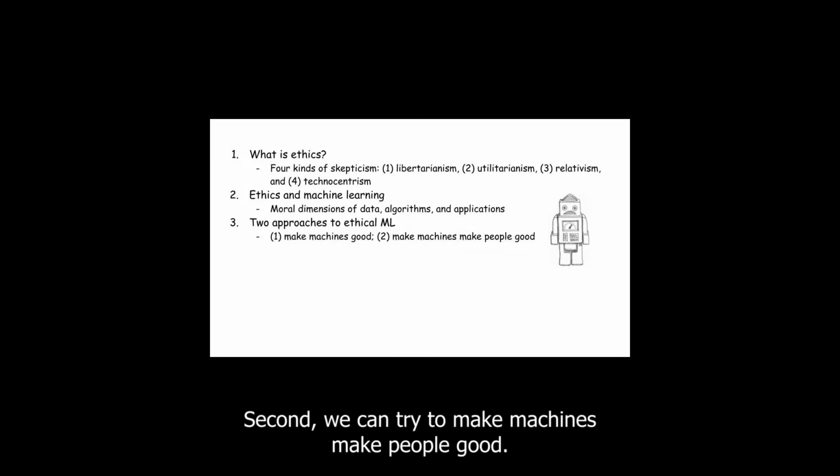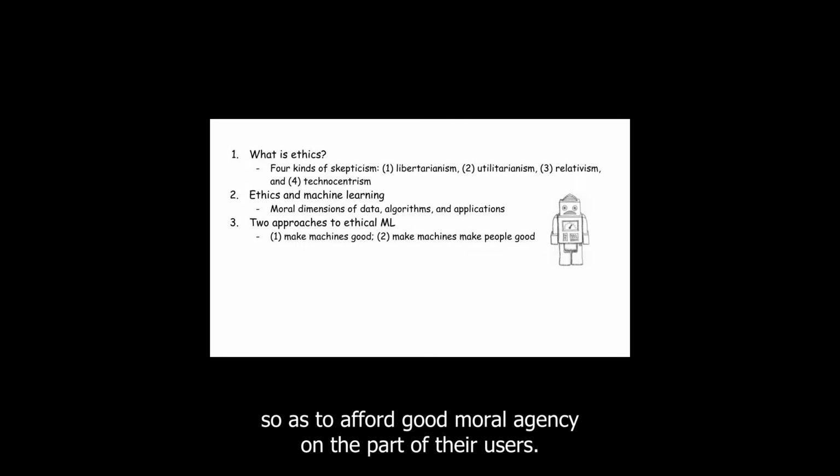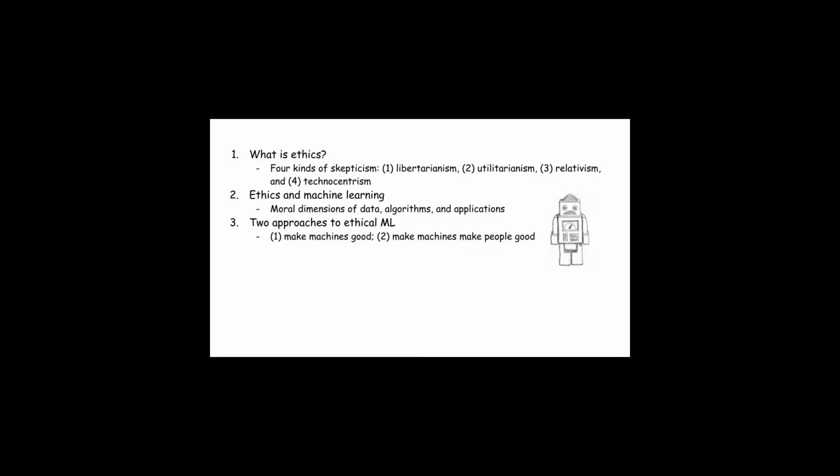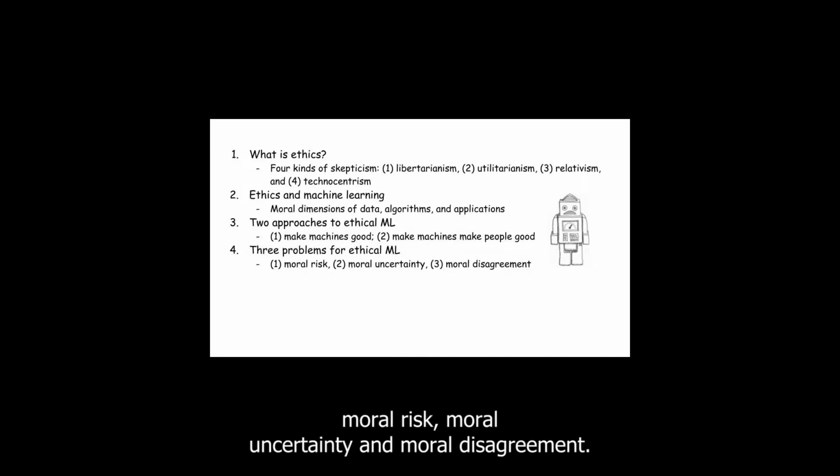Second, we can try to make machines make people good. And by that I mean we can try to design and apply them so as to afford good moral agency on the part of their users. I'll also note three problems facing any approach to ethical ML: moral risk, moral uncertainty, and moral disagreement.